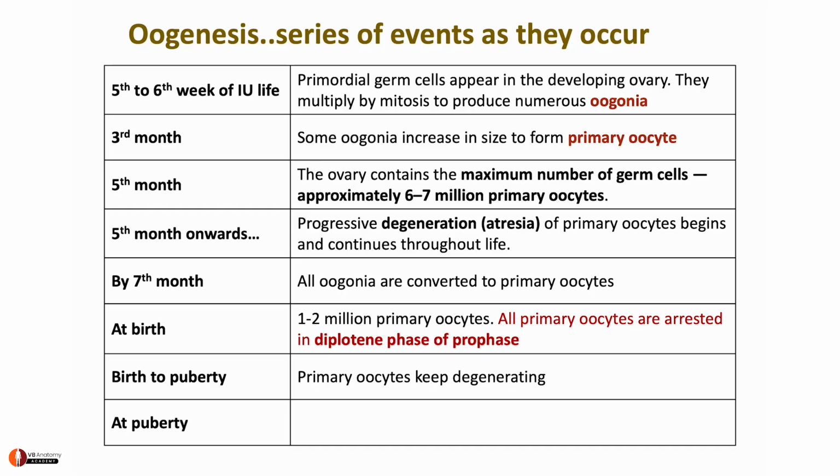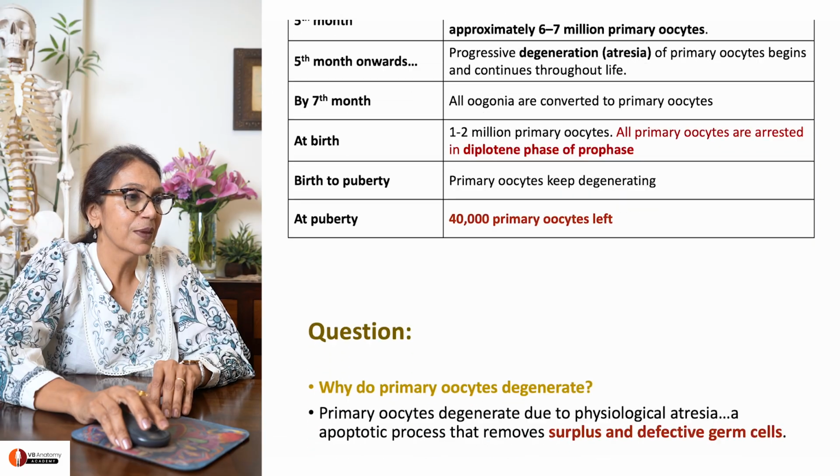So, from birth to puberty, the primary oocytes are destroyed some more, till at the time when the female hits puberty, she's got barely 40,000 primary oocytes left. Now, this number is very crucial. Can you imagine from 6 to 7 million to 40,000? That's all a female really has for her entire reproductive life.